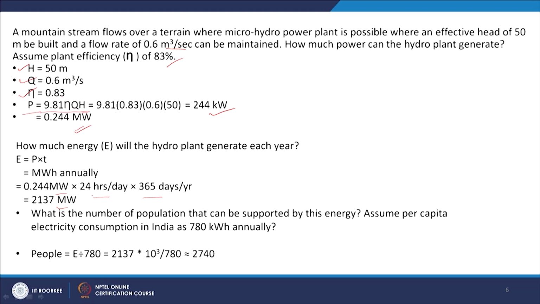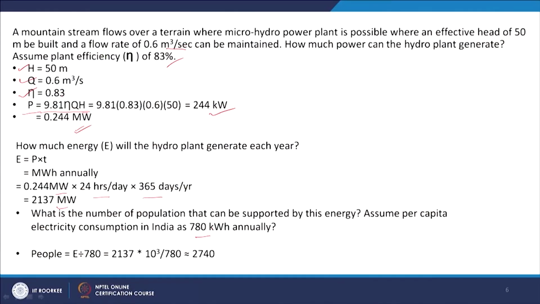Then if we want to know the number of population that can be supported by this energy, that can also be calculated if we know the consumption of energy per capita. So, assuming per capita electricity consumption in India as 780 kilowatt hour annually, then the number of people that can be served by this energy is how much energy we are producing divided by 780 kilowatt hour. We are getting this much, equal to 2740 people. So, this many people can be served by this hydropower plant.